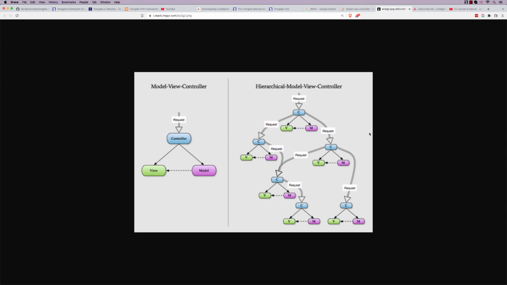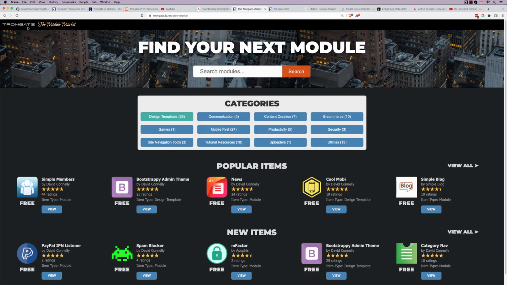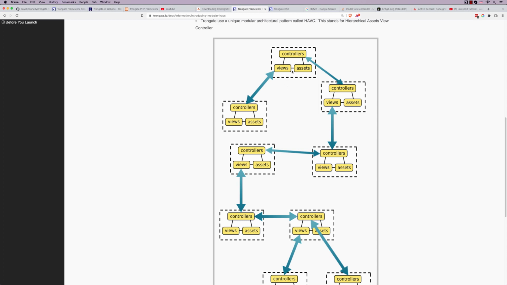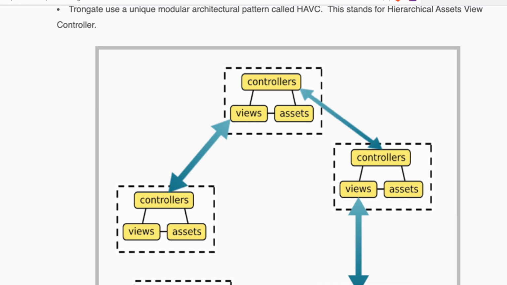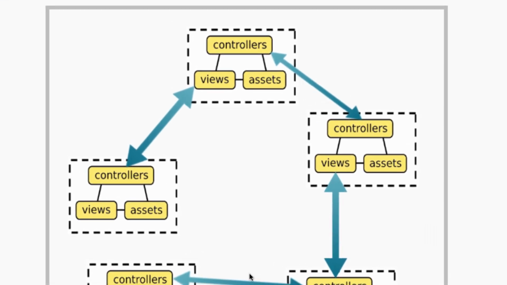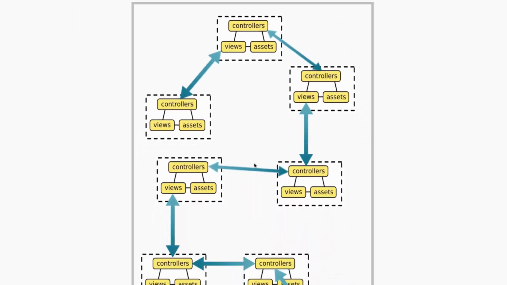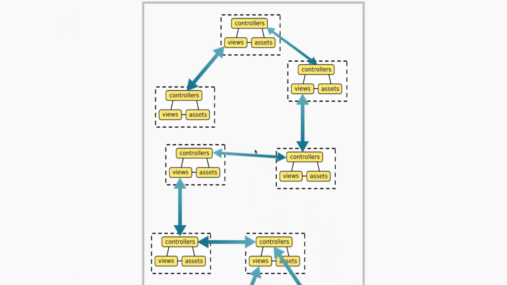But the challenge with HMVC is that it doesn't answer questions like, well, where do you put pictures and JavaScript files and all of that other stuff that's part of a modern day web application? Well, that is where HAVC comes in. So it's pretty much the same as HMVC in terms of you've got these little clusters. But the difference is, instead of an M, a models folder, we have an A folder for assets. Now, what does assets stand for? Well, anything you want. JavaScript files, CSS, videos, absolutely anything at all you can have inside that assets folder.